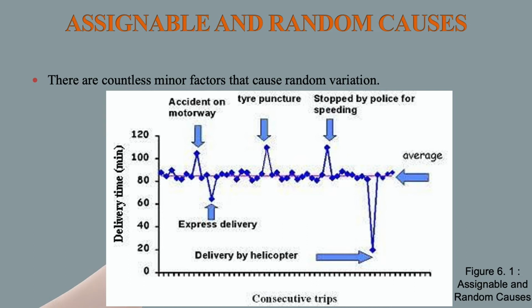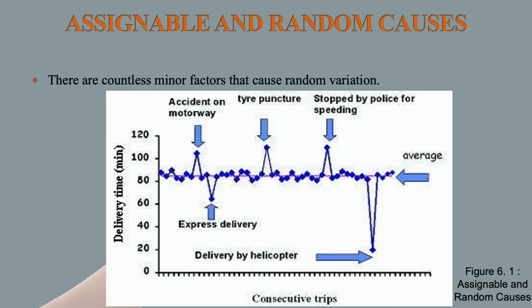Now you see this graph and see that there is an average time mentioned, but sometimes the delivery is taking very little time, like delivery by helicopter. And nowadays you might have seen that products and services are delivered to customers in different ways so that the delivery time will be less.